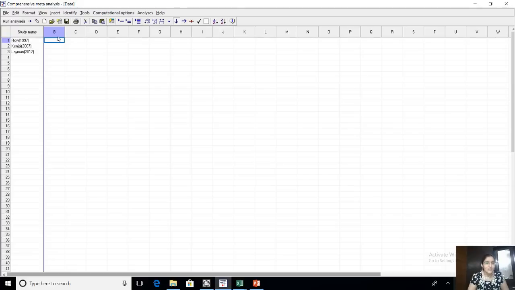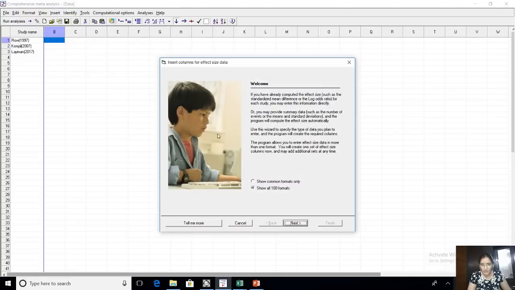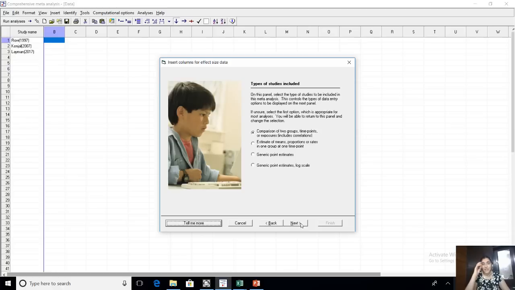Correlation and sample size. So, here what I do is I again go to insert column 4, and in column 4 I go to effect size data. I am going very slow for first timers. I know you all have not worked on comprehensive meta-analysis. I am going very slow. For the ones who can go faster, please forward the video and go faster. Column 4, effect size data, and click on effect size data. Okay, it will say show all 100 formats. Say show all 100. Imagine there are 100 formats in CMA. Didn't I tell you there are 100 types of inputs for effect size?